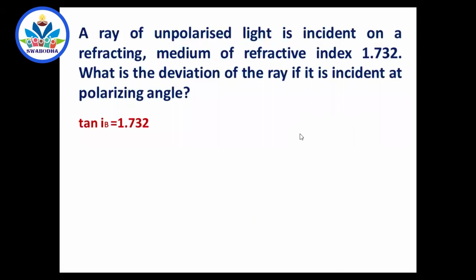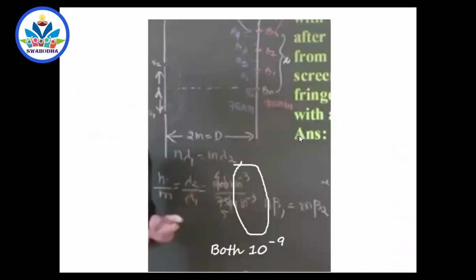That is finished. Now, I want to remind you that in one of the previous classes, I took finding which fringe of 700 nanometer and 750 and 900 coincide. I divided 750 nanometer and 900 nanometer clearly this time, but I made a special mistake. I didn't write nano as 10 to the power minus 9. It should be 10 to the power minus 9. I have given it in the WhatsApp group, but try to correct it.